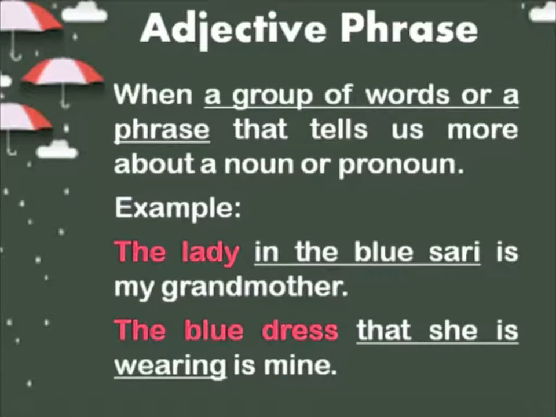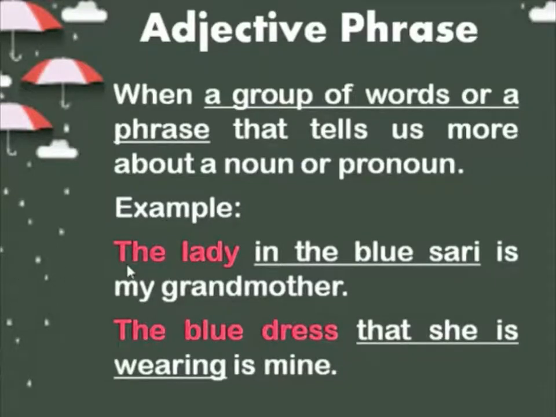An adjective phrase is a group of words, a phrase that tells us more about a noun or a pronoun in a sentence. That means it works exactly like an adjective in a sentence. Instead of a single-word adjective, we are using a group of words that acts as a phrase. Then it is called an adjective phrase. If you look at the sentence here, for example, the lady is my grandmother.